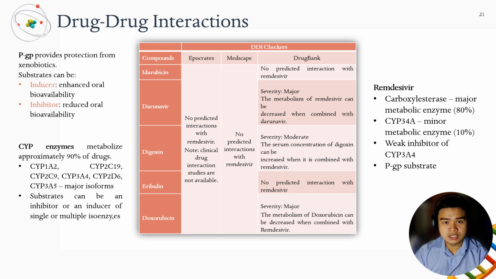For digoxin, substrates of the P-gp transporter may result in the increased serum concentration of narrow therapeutic index P-glycoprotein substrates due to the competition for P-gp transporters since both drugs are P-gp substrates. For doxorubicin, remdesivir is a CYP3A4 enzyme inhibitor, and the affected drug is metabolized by the same enzyme. Co-administration will decrease the metabolism of doxorubicin, increasing the serum concentration and therapeutic effect. Drugs with narrow therapeutic index must be maintained within a specific concentration range in order to be safe and efficacious.